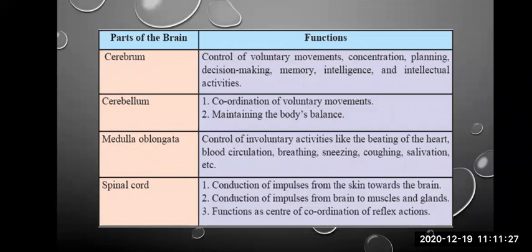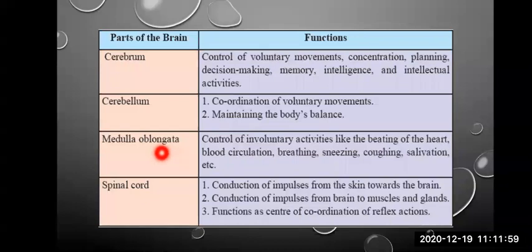Next is medulla oblongata. It is present just below the cerebrum, in front of the cerebellum. There are two triangular projections that are known as pyramids, and a long extension that is coming out of the pyramid. That entire part is known as medulla oblongata.